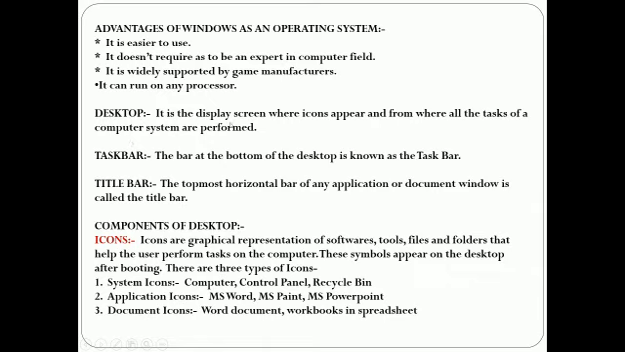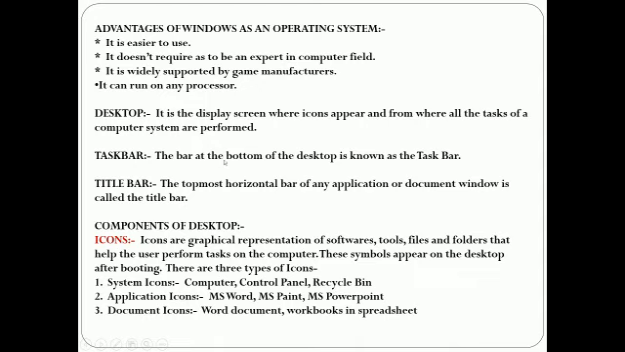Desktop. It is a display screen where icons appear and from where all the tasks of a computer system are performed. A computer desktop represents the office desk where all necessary papers and stationery required for work are kept. It is one of the basic components of the graphic user interface screen. It is referred to as the first screen of Windows, which is seen after booting or starting of a computer system. It contains a few icons that are essentially needed for the users to start his or her work.